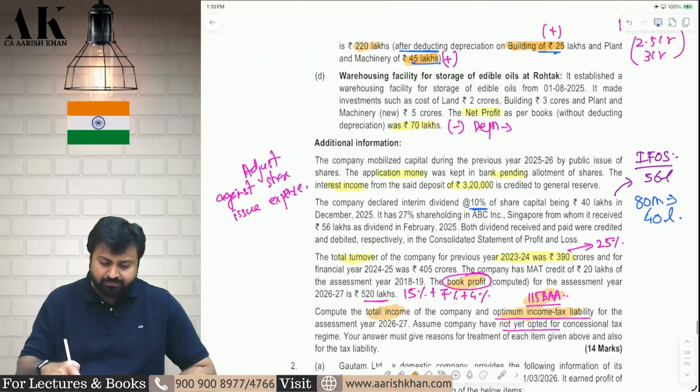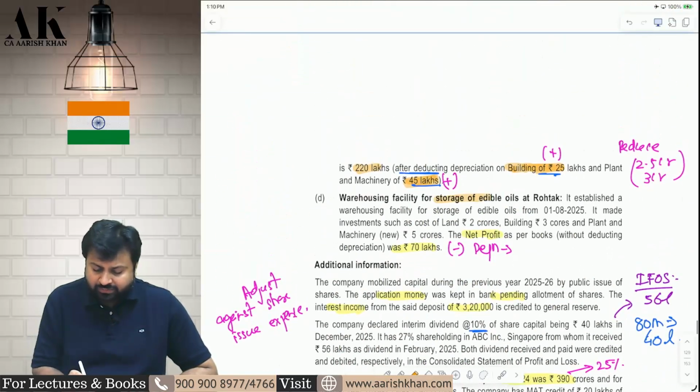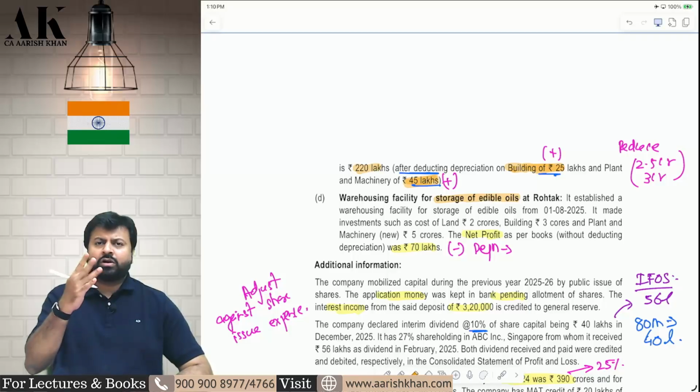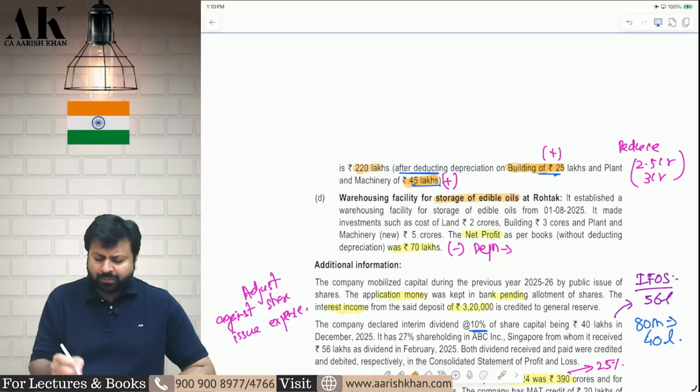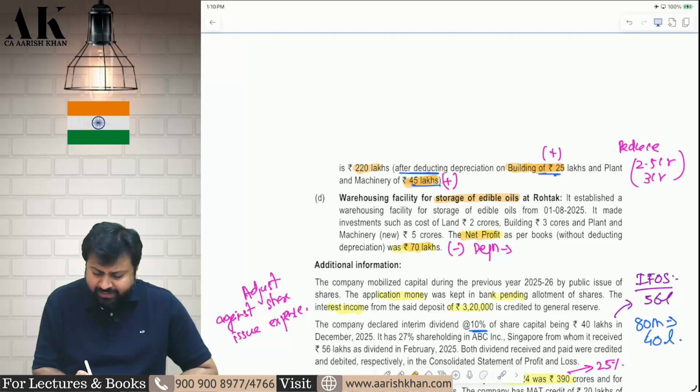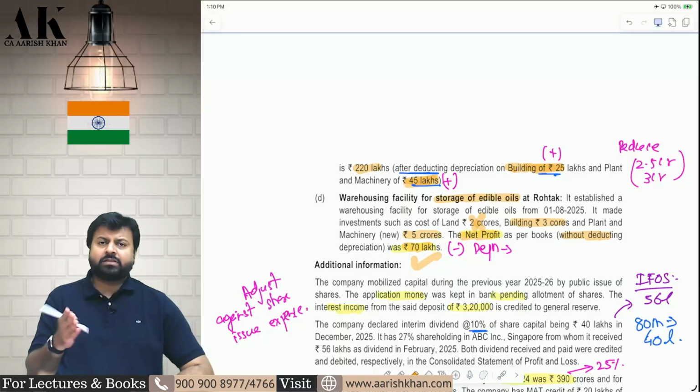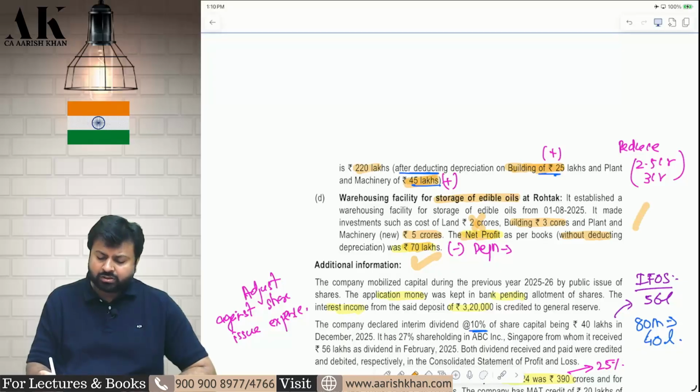Fertilizer unit done. Fourth one is warehousing facility for storage of edible oil. Storage of edible oil is not covered in 35AD because edible oil is not an agricultural product. Therefore, this is a normal business. Now, this is the net profit of 70 lakh, which is without depreciation. So, claim depreciation. On land, you will not get depreciation. On building, you can claim 10% depreciation. So, remove 10% depreciation from this. And on machinery, you can claim 15% depreciation. Additional depreciation not allowed because you are not doing manufacturing, you are doing warehousing.